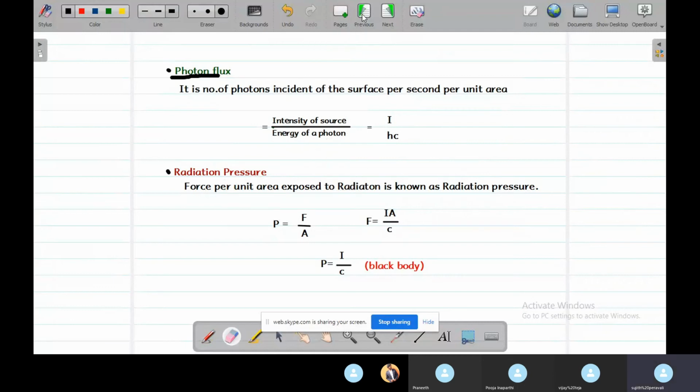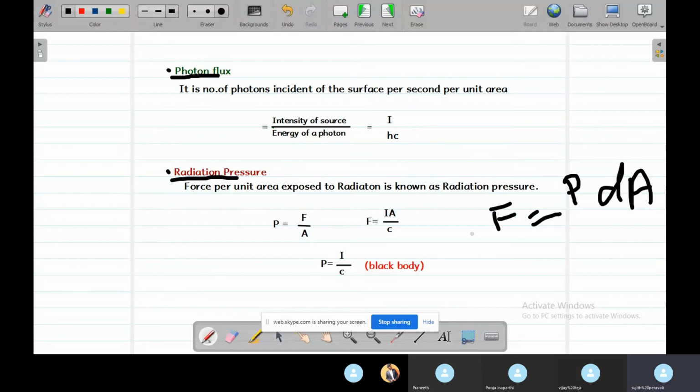Now let's look at radiation pressure. We know that pressure is usually denoted by dF by dA.